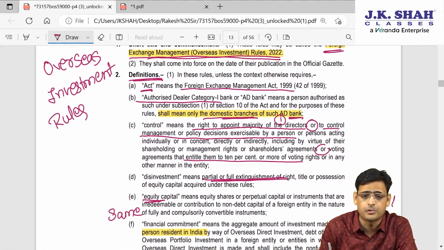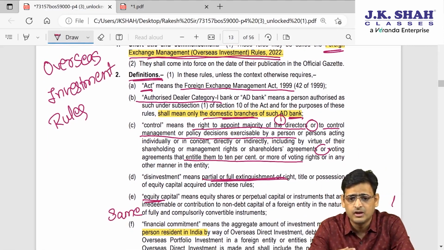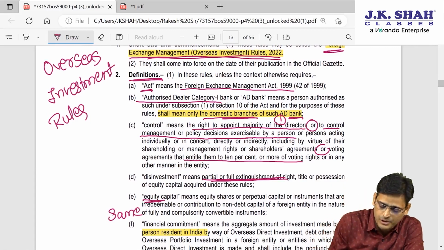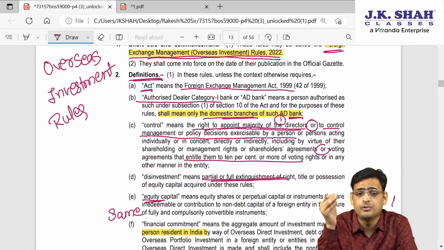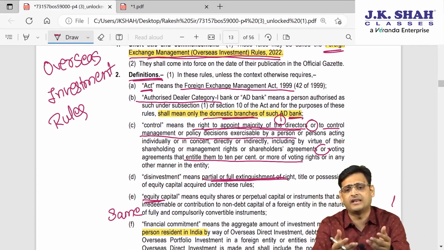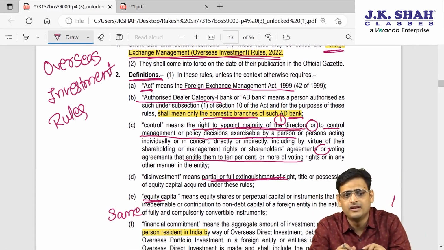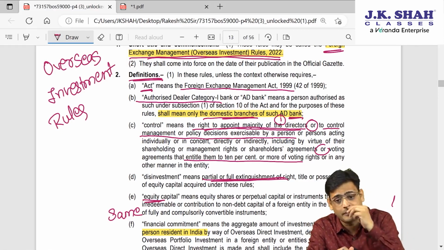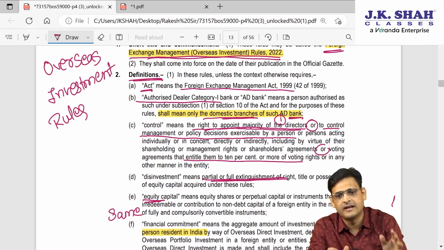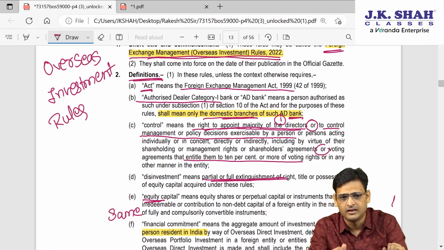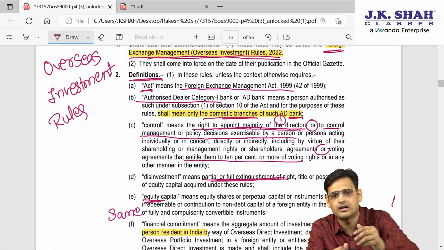Now, what is the meaning of control? By what ways will you take control? Control means, number one, a right to appoint a majority of directors. When you can appoint a majority of directors of the other entity, you will say that you are controlling that entity. For example, if the other entity has 7 directors, and I can appoint 4 of them, that means I can say I have control.